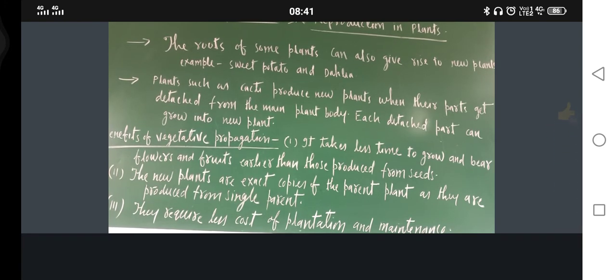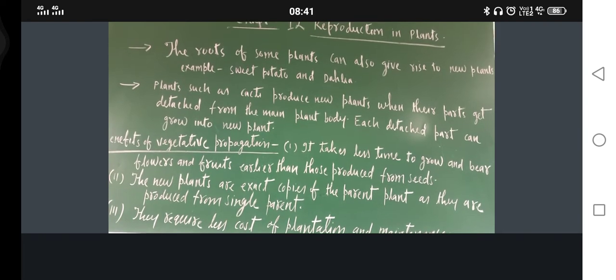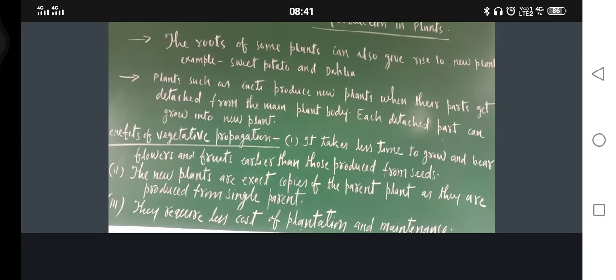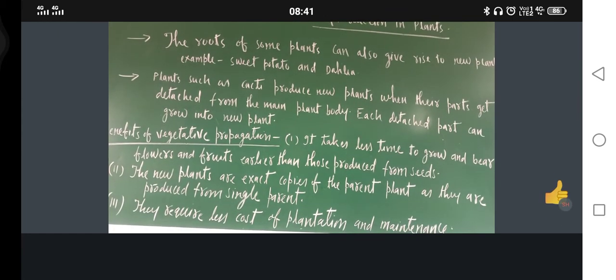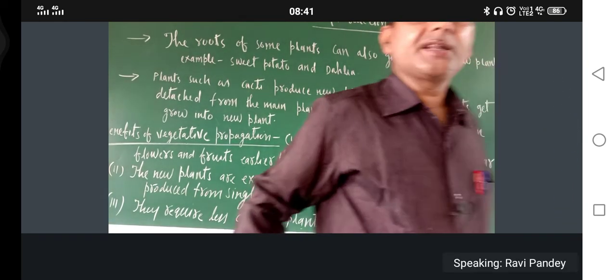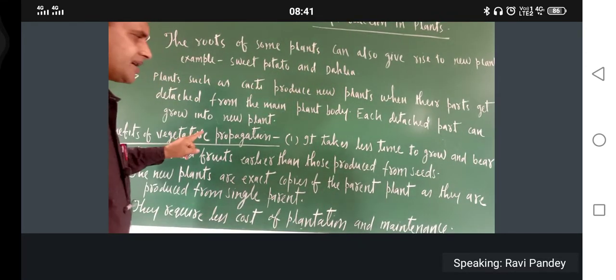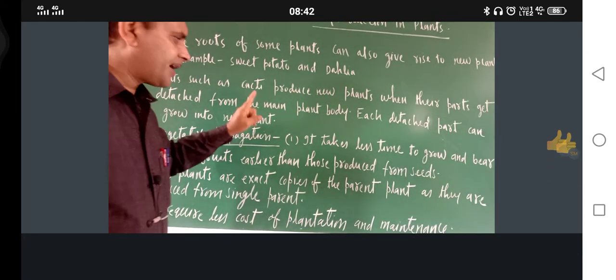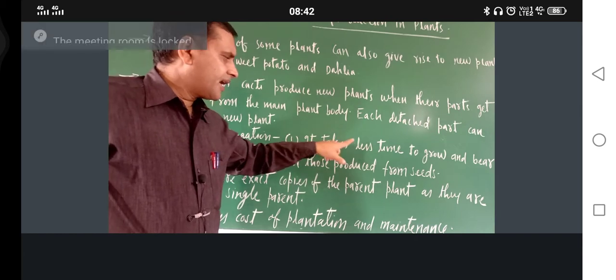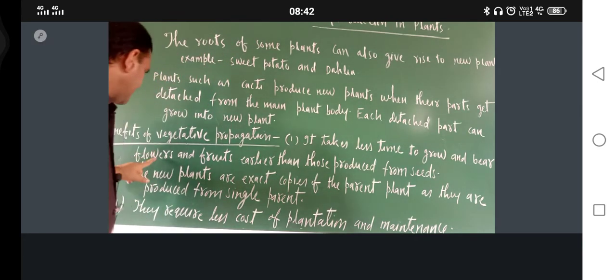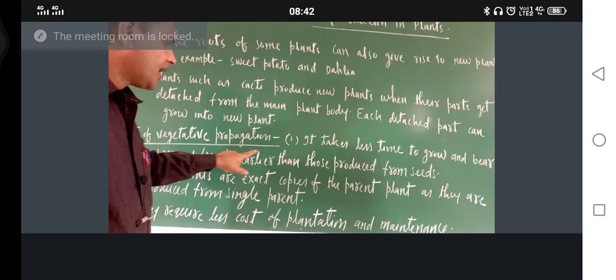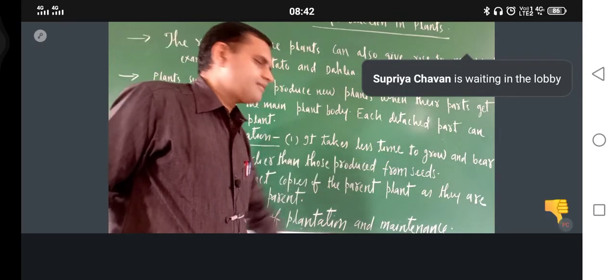There are some benefits of vegetative propagation. What are those benefits? Just see. Now already I have written, I just have to explain. Just see, it takes less time to grow. The plants which are grown by the vegetative methods or process or technique, they take less time to grow and bear flowers and fruits earlier than those produced from seeds.